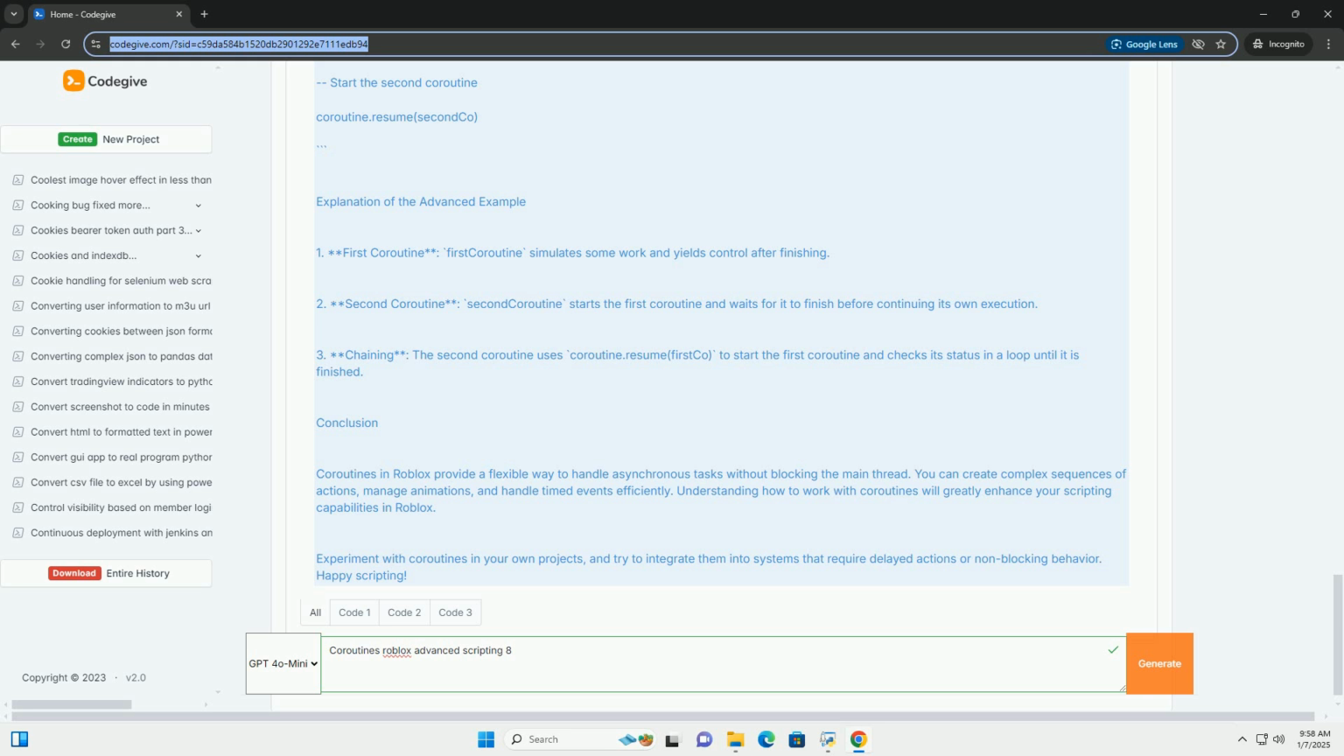Conclusion. Coroutines in Roblox provide a flexible way to handle asynchronous tasks without blocking the main thread. You can create complex sequences of actions, manage animations, and handle timed events efficiently. Understanding how to work with coroutines will greatly enhance your scripting capabilities in Roblox. Experiment with coroutines in your own projects, and try to integrate them into systems that require delayed actions or non-blocking behavior. Happy scripting!